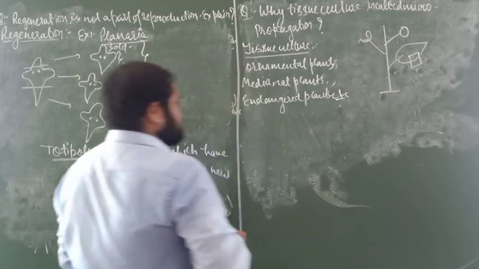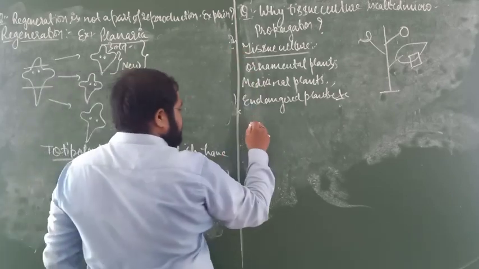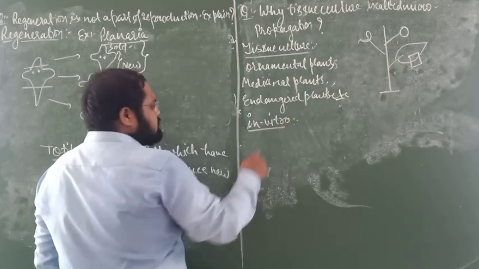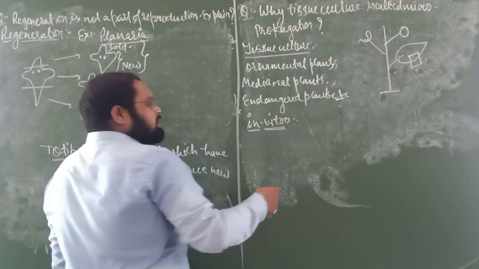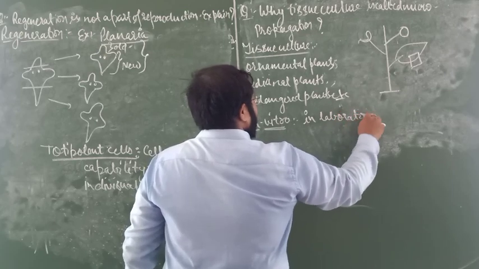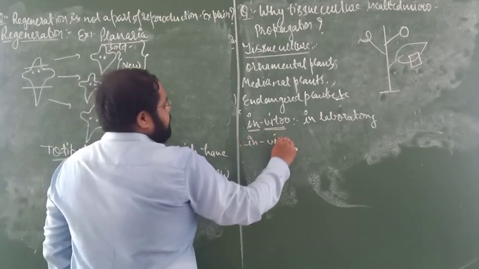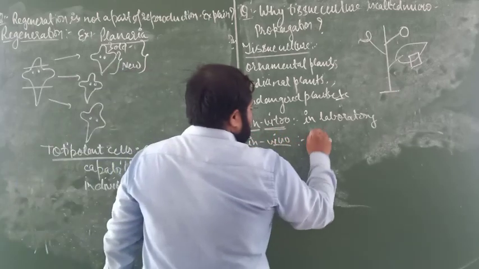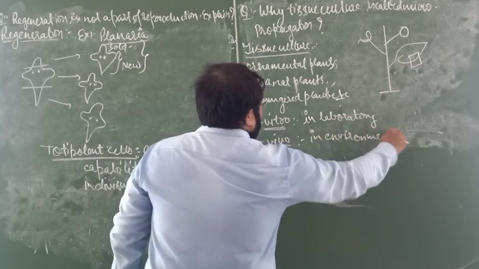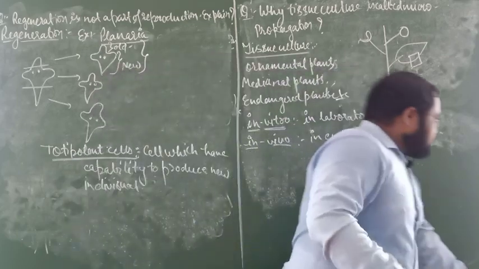Next thing is that before starting, one condition you should know is in vitro. What is in vitro? In vitro means the experiment will take place in the laboratory. And in vivo means in the environment. Both are very simple, in vitro and in vivo, so the things will be very clear.